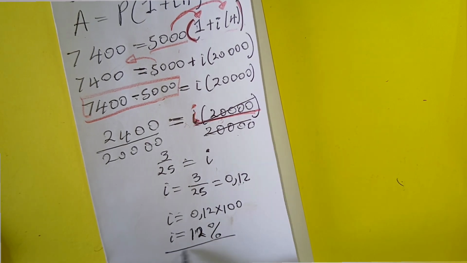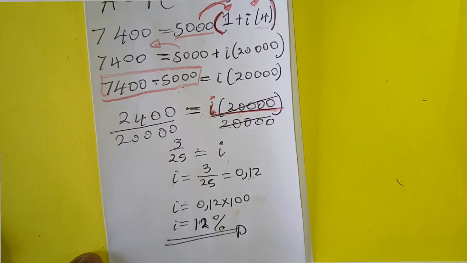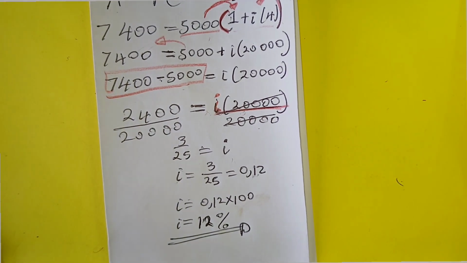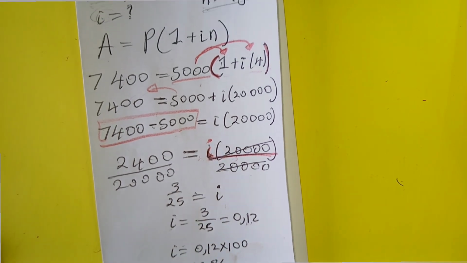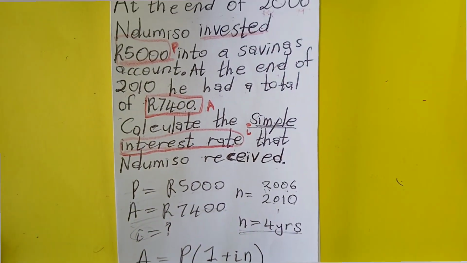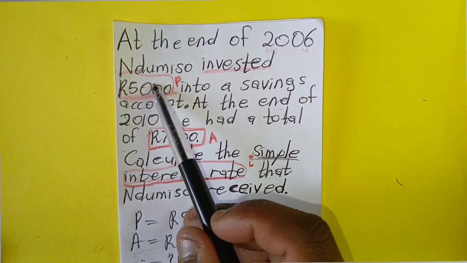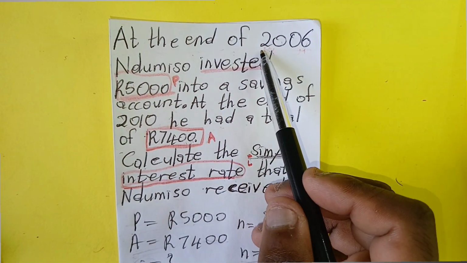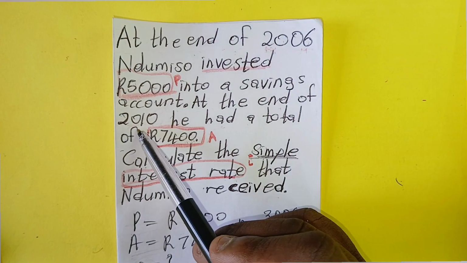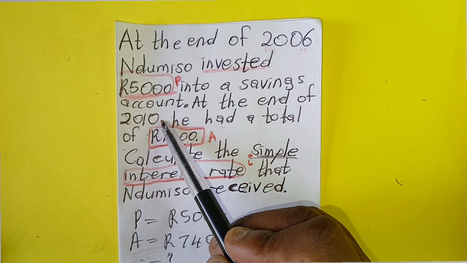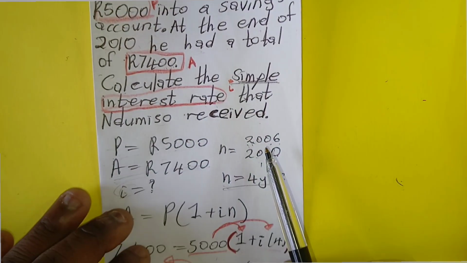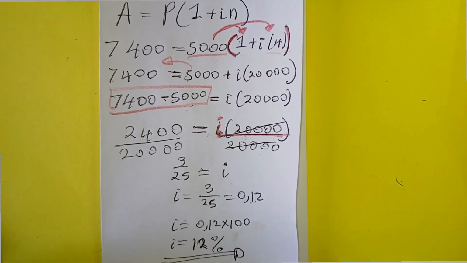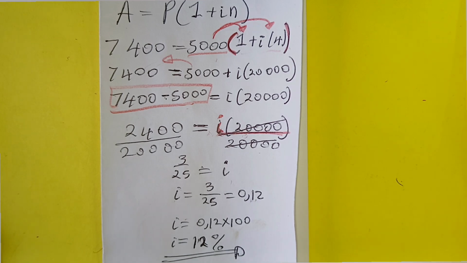Yeah. So this one is the interest rate, the rate at which this money was increasing. So this money was increasing by 12% from 2006 until 2010. Yeah. So here, just check, guys, the way I solved this question. Just understand the way I solved it.